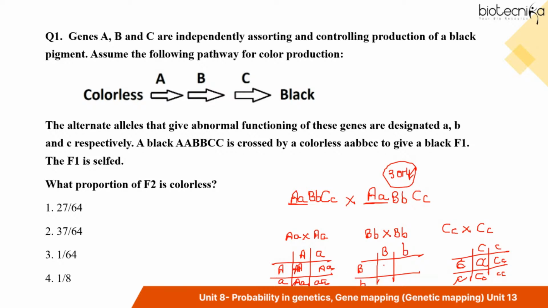Now you have to find out F2, which is colorless. So what is the probability of colored? 3 by 4? Because in homozygous or heterozygous condition of the A allele, that gives you color. Similarly, the same goes with B and the same goes with C, right? So colorless will be only when you have this condition, right?